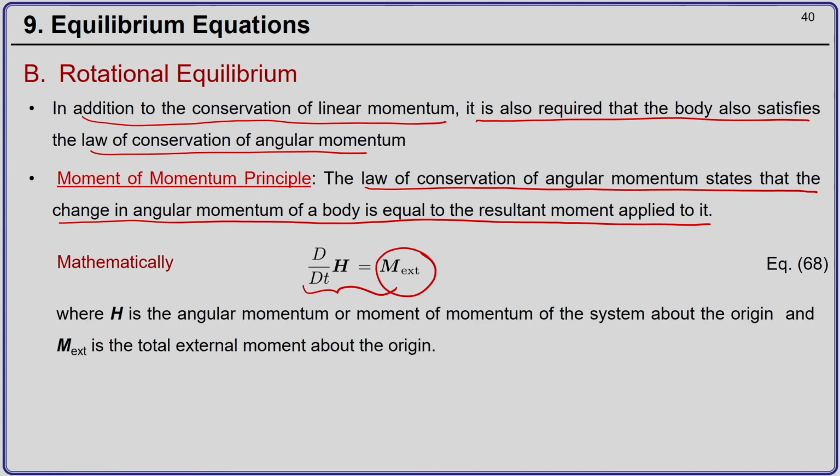Here the symbol h is a standard symbol used for angular momentum, and M subscript ext, short for external, denotes the total external moment, and let us say it is about the origin. So, this equation is about the origin.